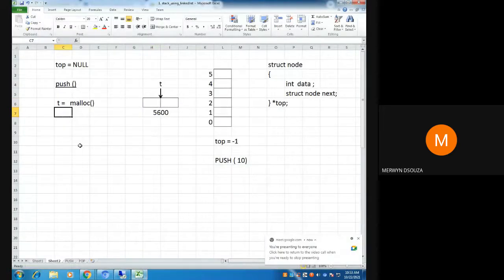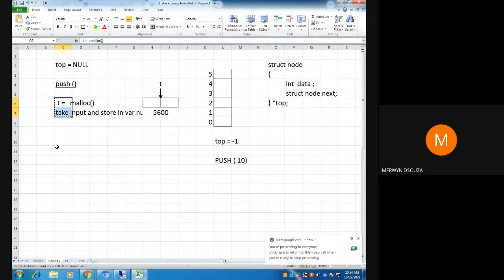Okay, fine, we'll do that. So in your next step, after you have allocated memory, we'll take the input and store it in some variable.